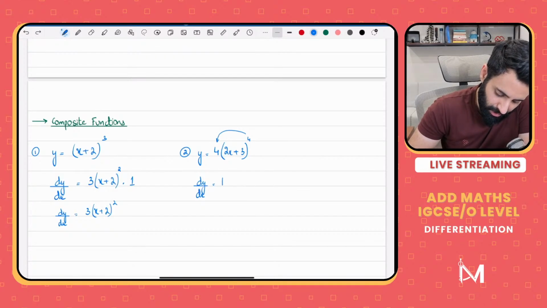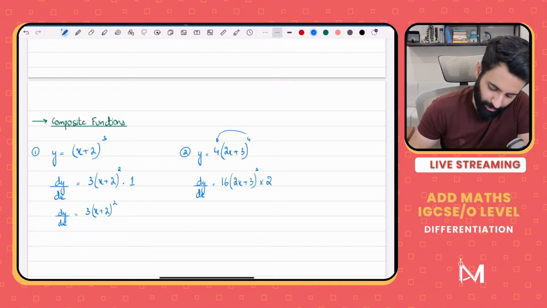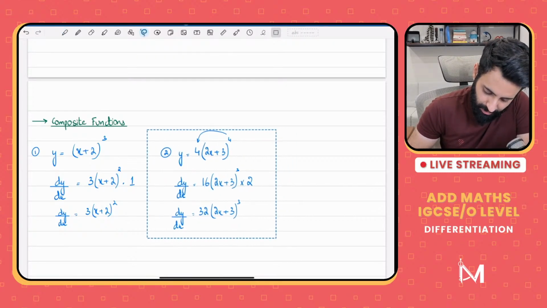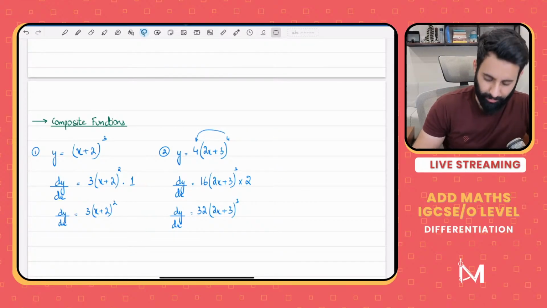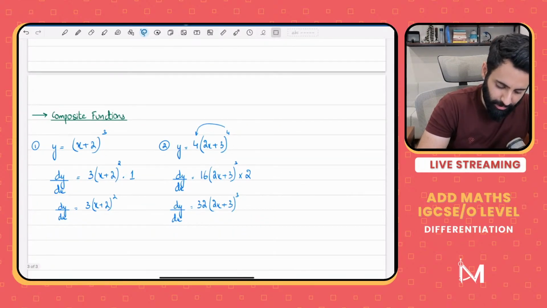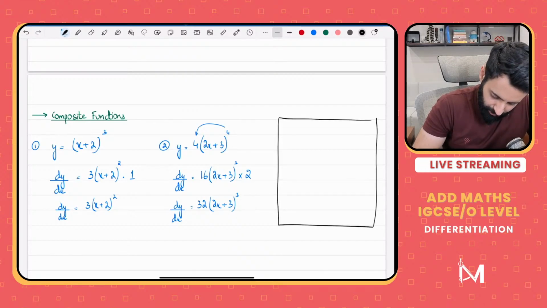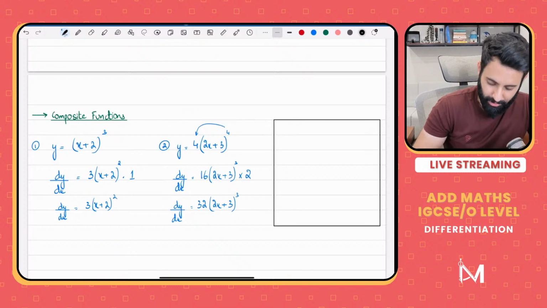That's 16. Then you take 1 away from the power. So if I take 1 away from the power, that's 3. And then you multiply it by the differential of the expression inside the bracket, which is 2. So अब क्या बन गया ये? ये बन गया dy by dx is equal to 16 times 2, which is 32, 2x plus 3, the whole thing cubed. Now let me write down the general rule and then we'll do some more examples. So this is what the general rule looks like.